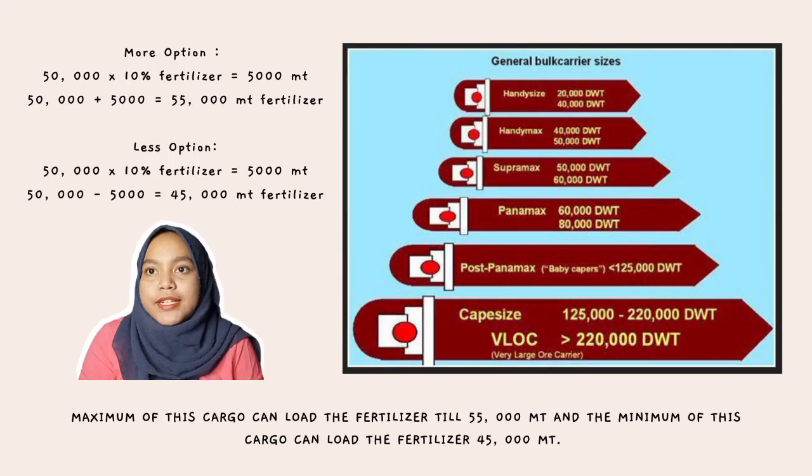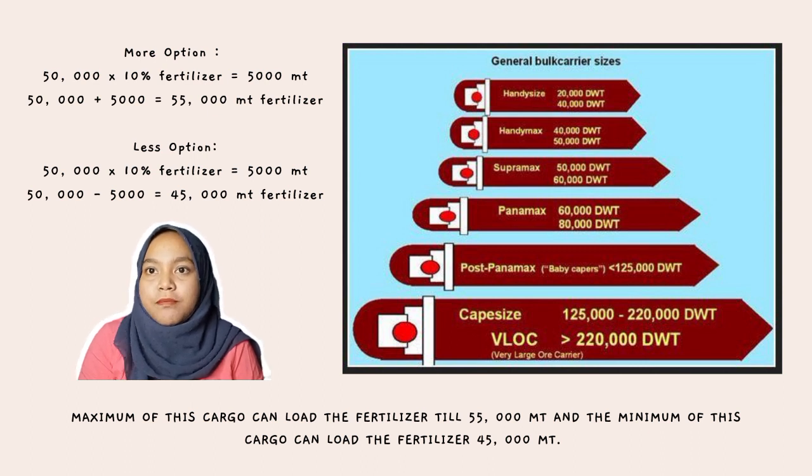The formula for this calculation is that we have to multiply 50,000 metric tons of fertilizer by 10%, then we get the answer. For the more option, we have to add, and for the less option, we have to subtract, with the total of 50,000 metric tons of fertilizer.